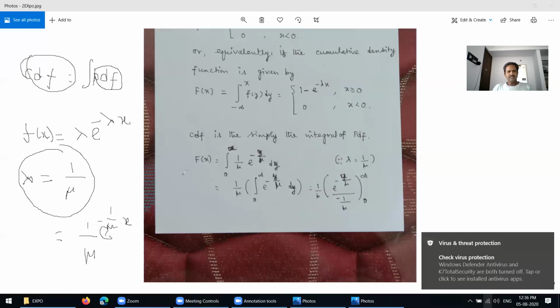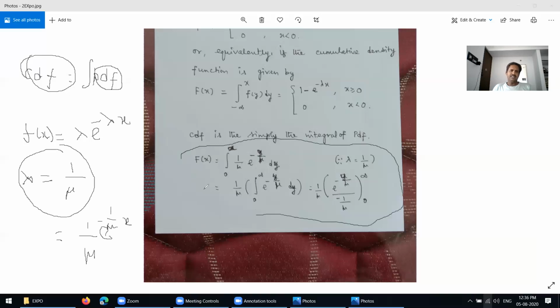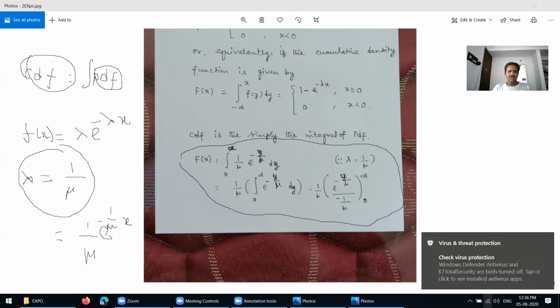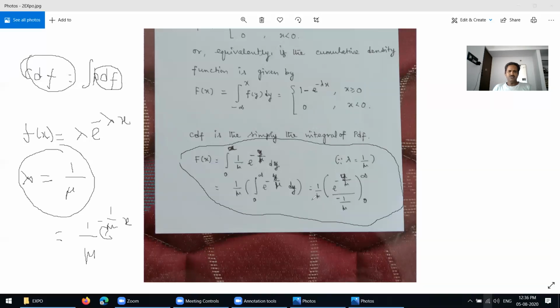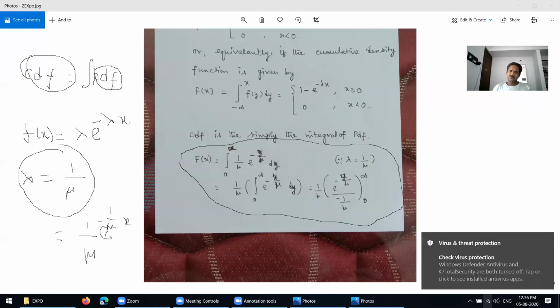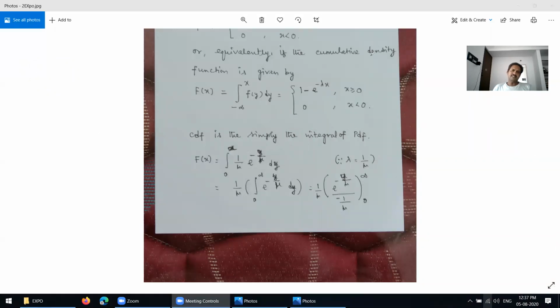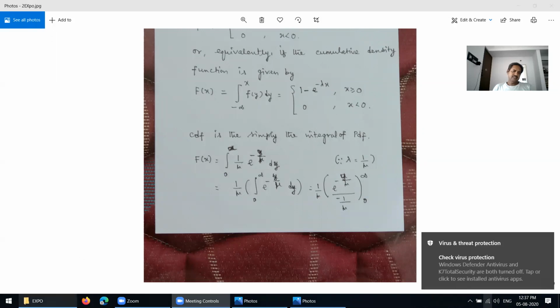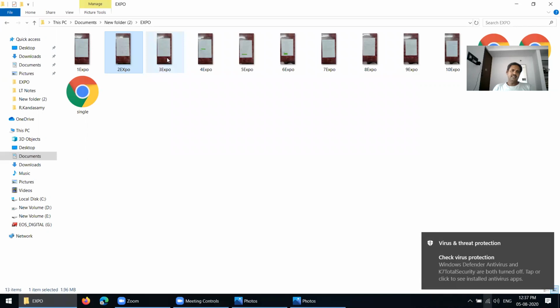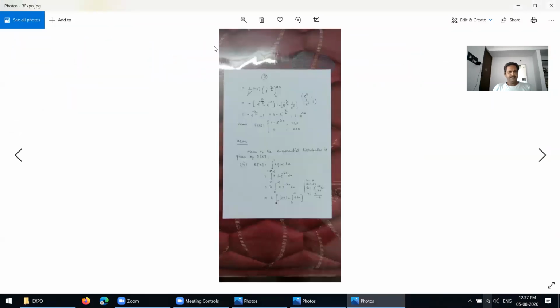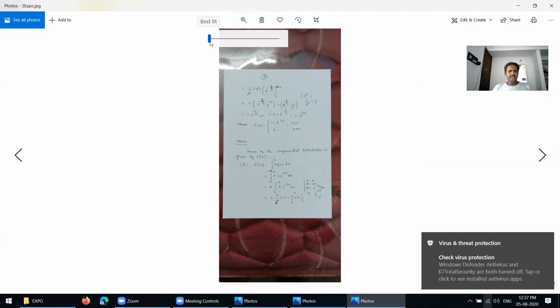See here, this CDF, cumulative density function, is nothing but the integration of the PDF. So lambda is replaced by 1 over mu into e power negative y by mu into dy. Just taking the integration, you get it like this. Is it okay? Then I am going to the next one. It is a very essential thing. You know that CDF is nothing but the integration of PDF.